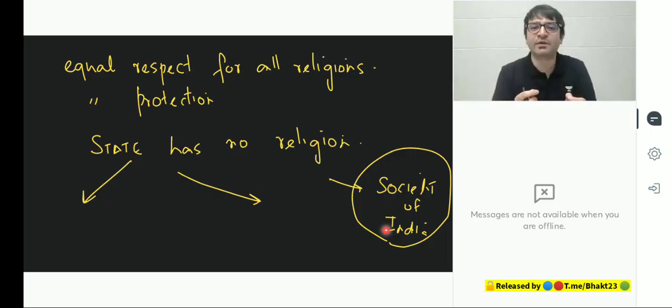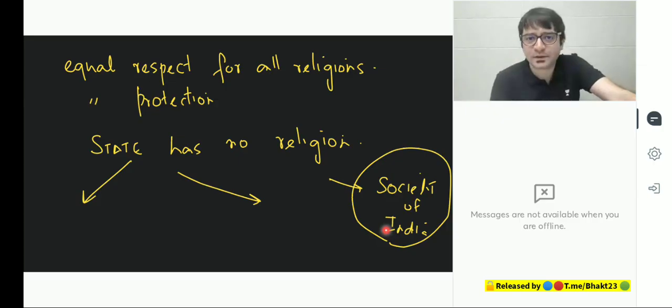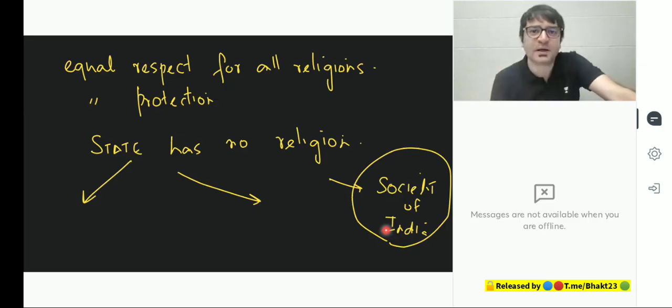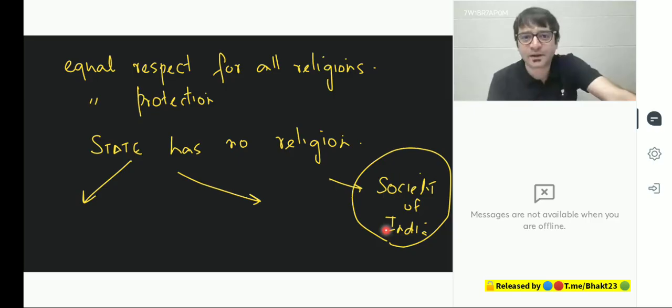How will we equally promote every religion? Because the government says, if you want to go on a Kailash Mansarovar Yatra, we will fund you. The government says, if you are Jews of Meghalaya, we will send you to Jerusalem on state money. Until a few years ago, if you wanted to go on a Hajj pilgrimage to Makkah, the government would subsidize you. Equal promotion of all religion, equal protection of all religion, equal respect of all religion. That is secularism in India.